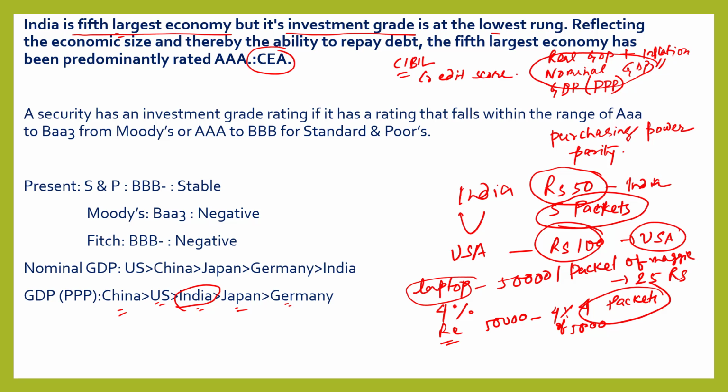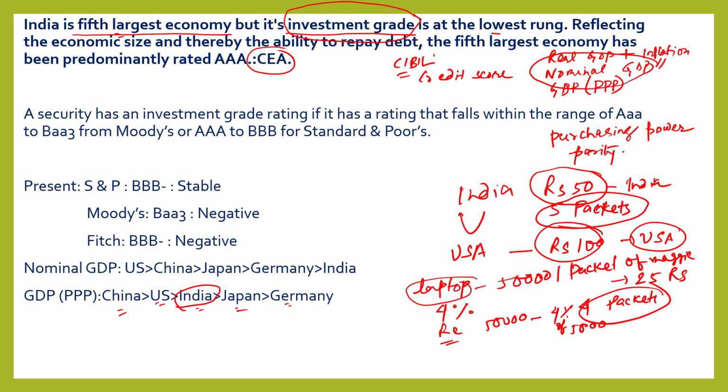Suppose you have taken 500 rupees from me and promised to return it within 10 days, but you are not returning it even after 15 days. Then your credit score with respect to me will decrease. And this CIBIL score, credit score, is the same as the investment grade of a company or a country.